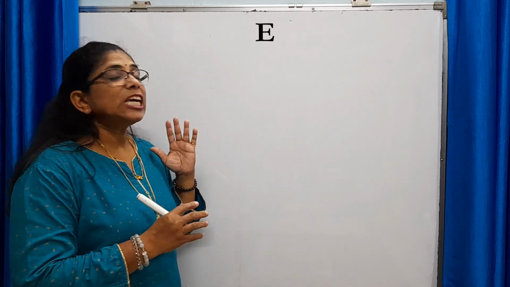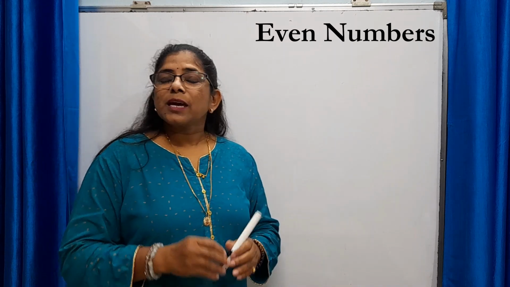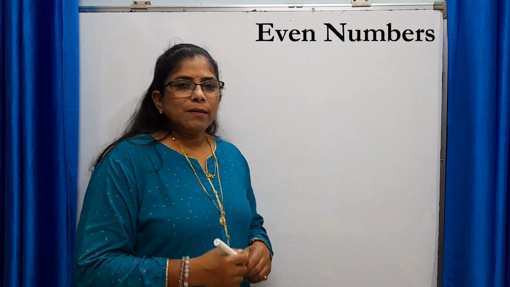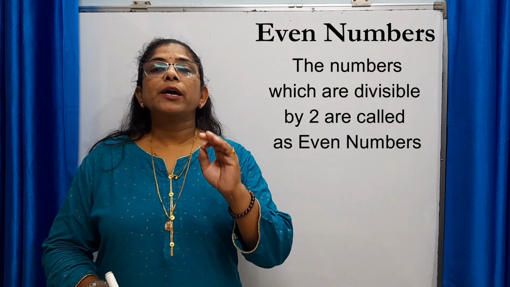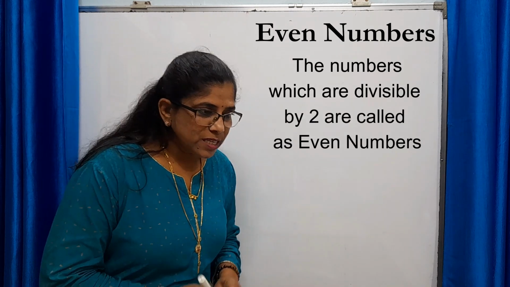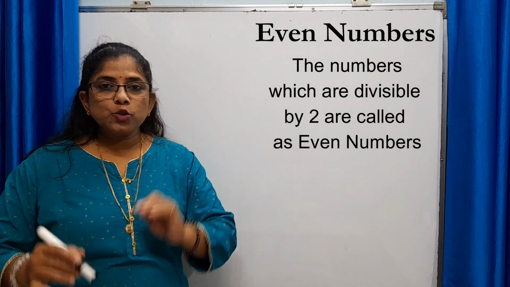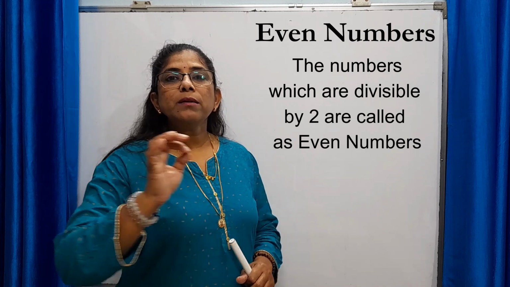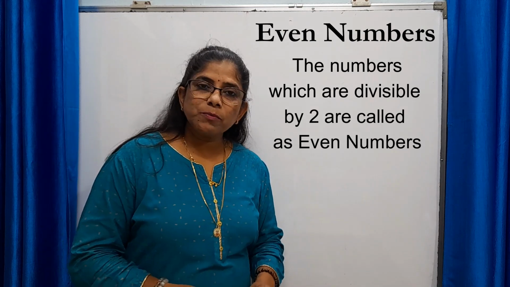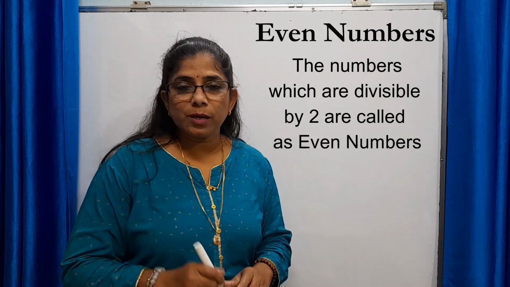So let's move to the first type of number. It's very easy. The first type of number is even numbers. It's quite simple. The numbers which are divisible by 2. When we say the number is divisible by 2, it means when we divide the given number by 2, the remainder is 0. Such numbers are called even numbers.